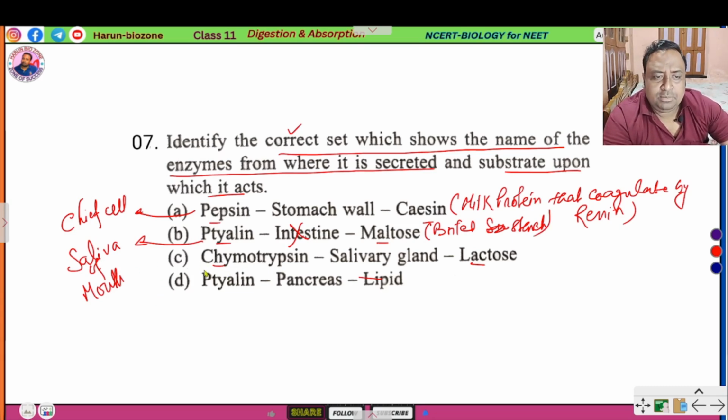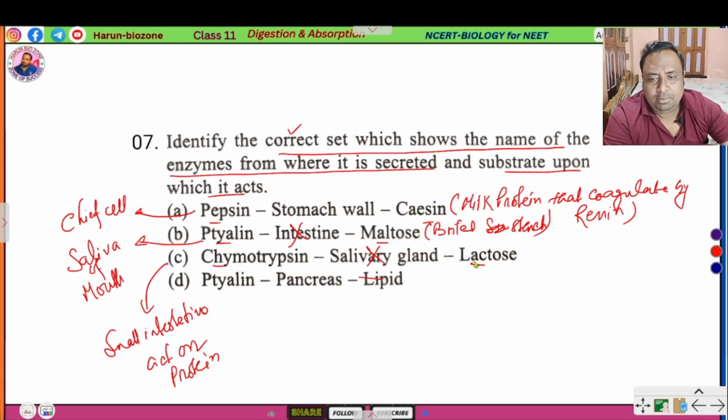Chymotrypsin is a protein digestive enzyme that is secreted from the small intestine, and it acts on protein.